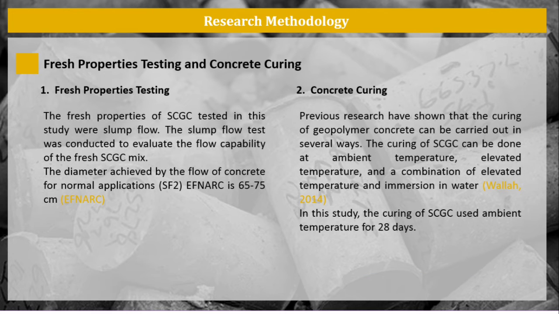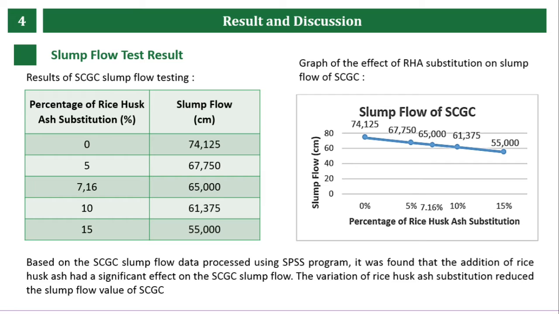Third, fresh properties testing and concrete curing. The fresh properties test of SCGC in the study was slump flow. The diameter of the flow of concrete for normal application of the EFNARC standard is 65 to 75 cm. In the study, the curing of SCGC used ambient temperature for 28 days. The fourth section, results and discussion.